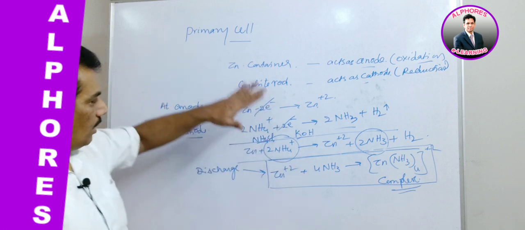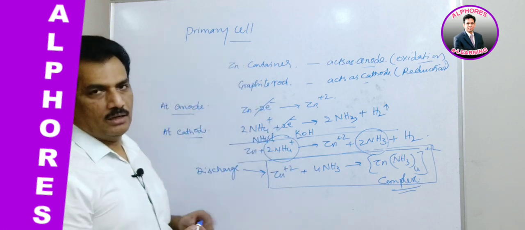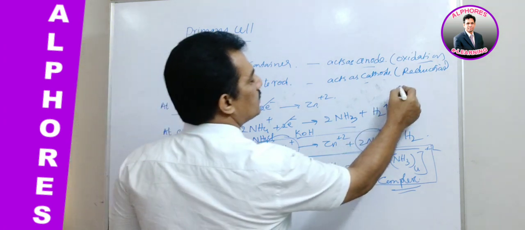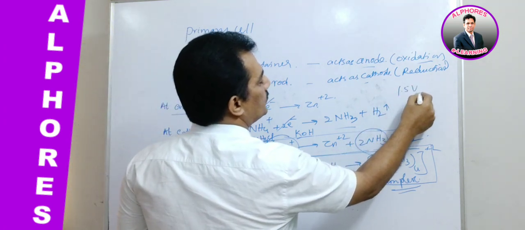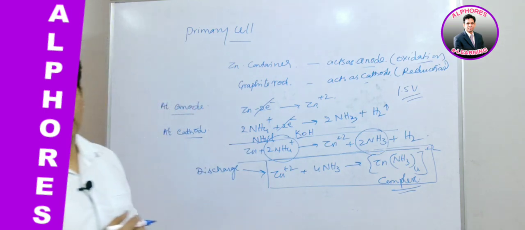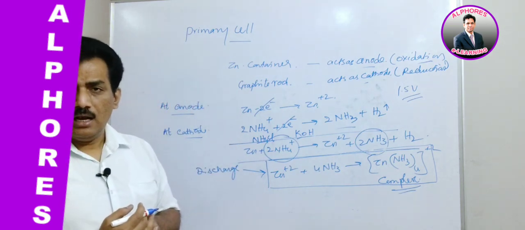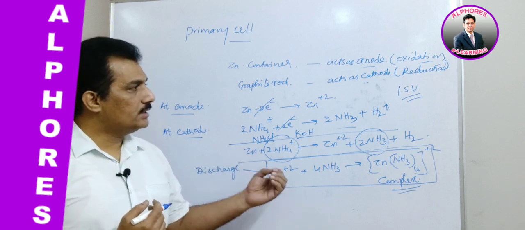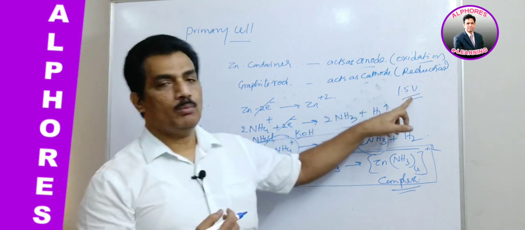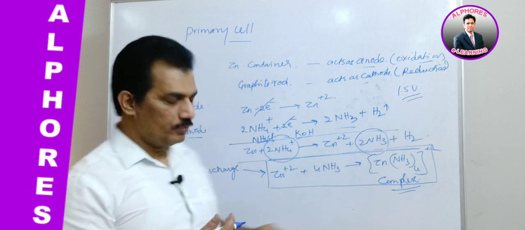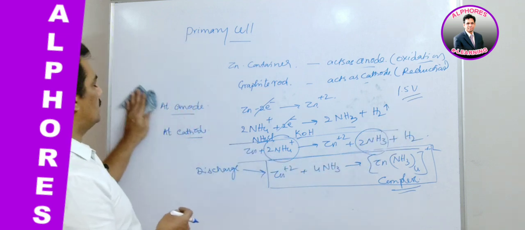Clear? And altogether with this arrangement, the voltage we get is 1.5 volts. So for a general dry cell or Leclanché cell, the voltage is 1.5 volts. That is about the primary cell.